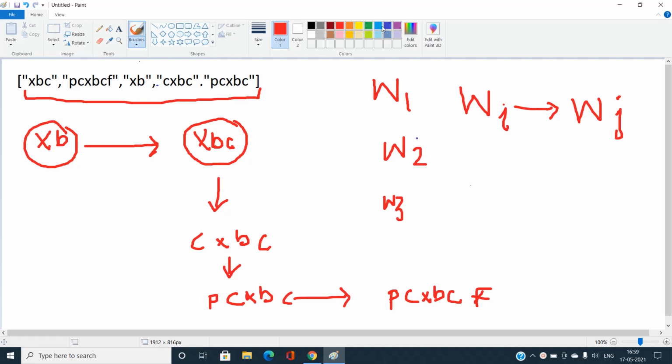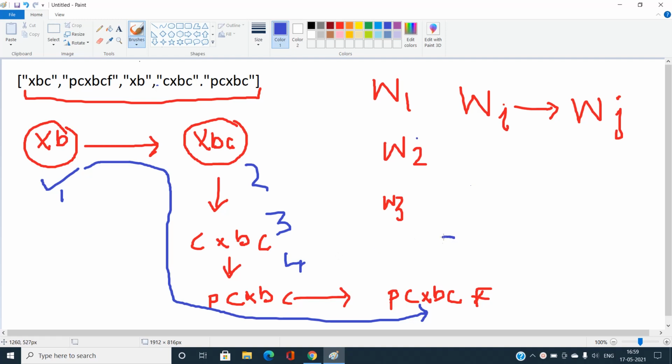After doing that, I consider every node as a root node and find the maximum level from it. If I consider XB as the root node, my maximum level goes up to 5: 1, 2, 3, 4 and 5, and this is our answer. If you consider PCXBCF as the root node, you will find the maximum level is 1, and if you consider CXBC as the root node, the maximum level is 3. In this way, we build the directed graph in O of n square time, and then do a DFS traversal to get the answer.